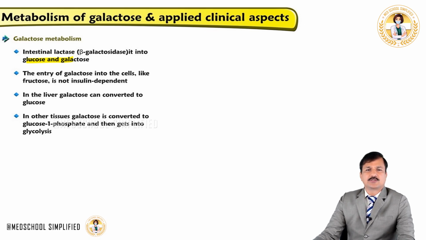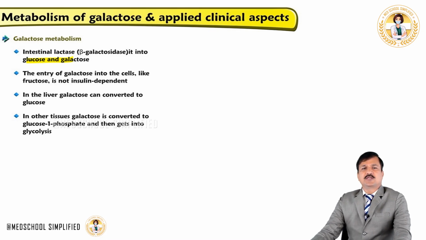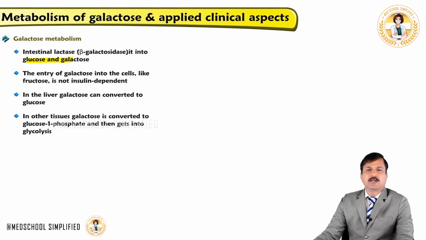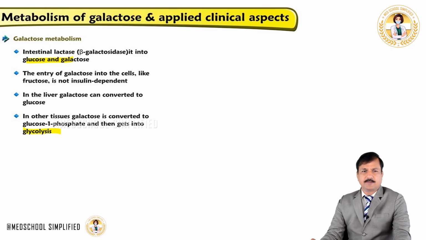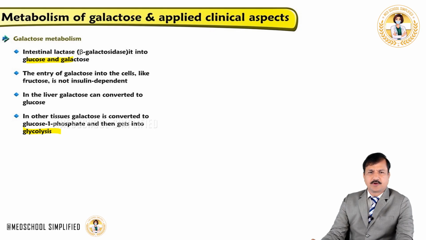So what happens to galactose in the liver? It all depends on the dietary status of the person when galactose is consumed. If the person is in a relatively fasting condition and milk is consumed to break the fast, at that time the liver converts galactose into glucose. Otherwise, galactose can be converted into glucose 1-phosphate, and glucose 1-phosphate can get into the glycolysis process. The fate of galactose in other tissues is to go into glycolysis only, because other tissues cannot make glucose from galactose. We are going to see that as we move on.